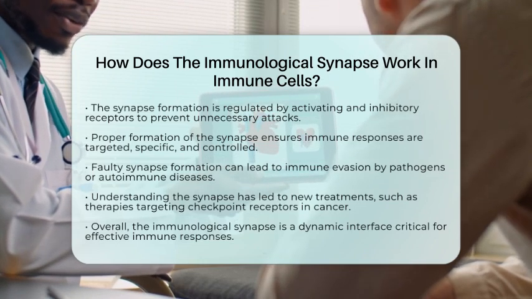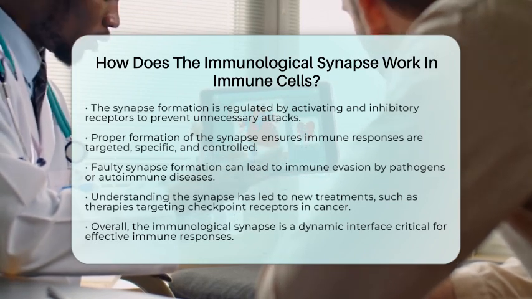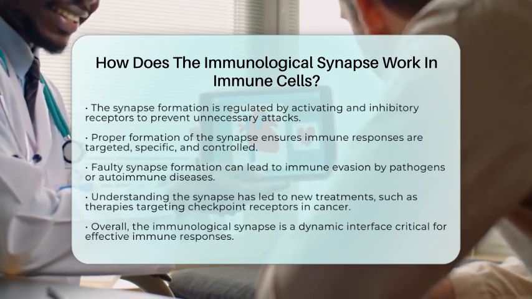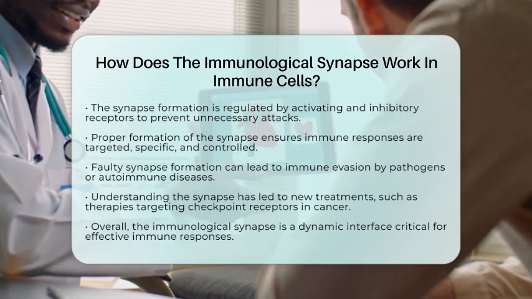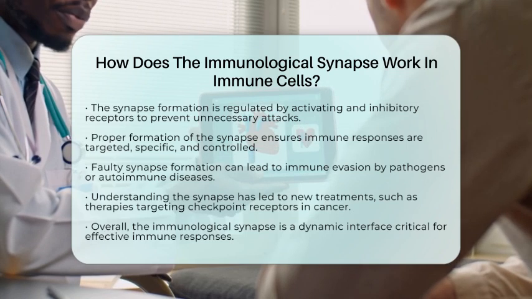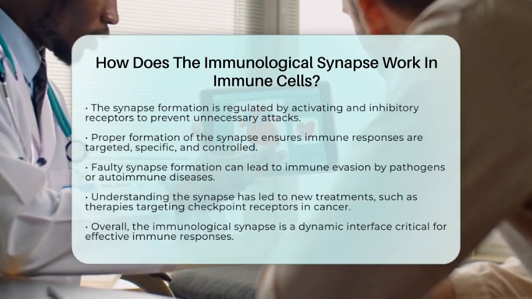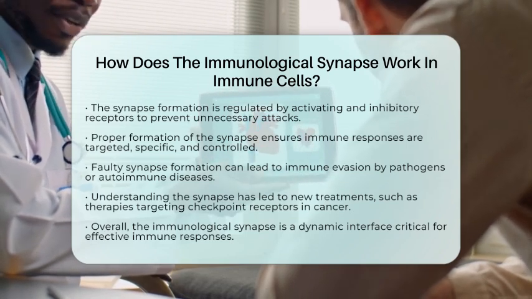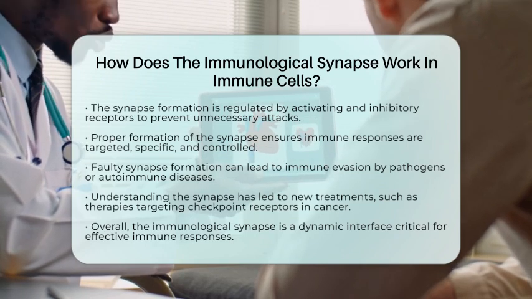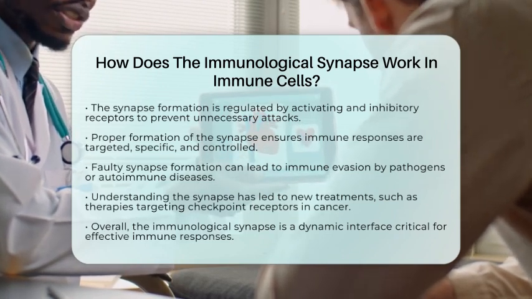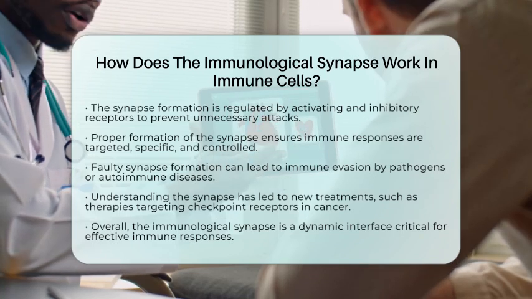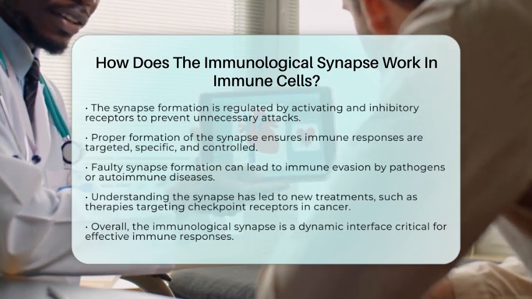Understanding how the immunological synapse works has helped scientists develop new treatments. For example, some cancer therapies target checkpoint receptors to boost T cell activity. The synapse acts as a signaling hub and secretory site, making it a key focus for immune-based therapies. In simple terms, the immunological synapse is a highly organized, dynamic interface that helps immune cells recognize threats, communicate, and respond effectively.